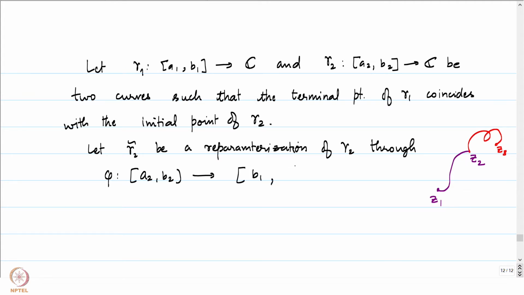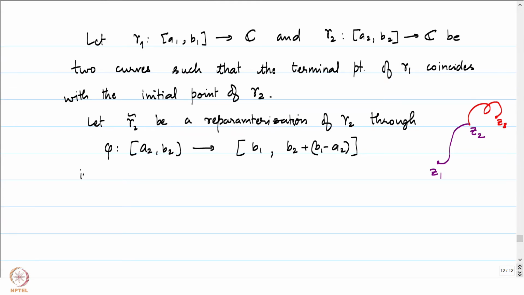It's just a translation, and the translation is done by looking at B1 minus A2. The map is just t going to t plus B1 minus A2. If you notice, A2 goes to B1 and B2 goes to B2 plus B1 minus A2, and so gamma 2 tilde of B1 is just equal to gamma 1 of B1.